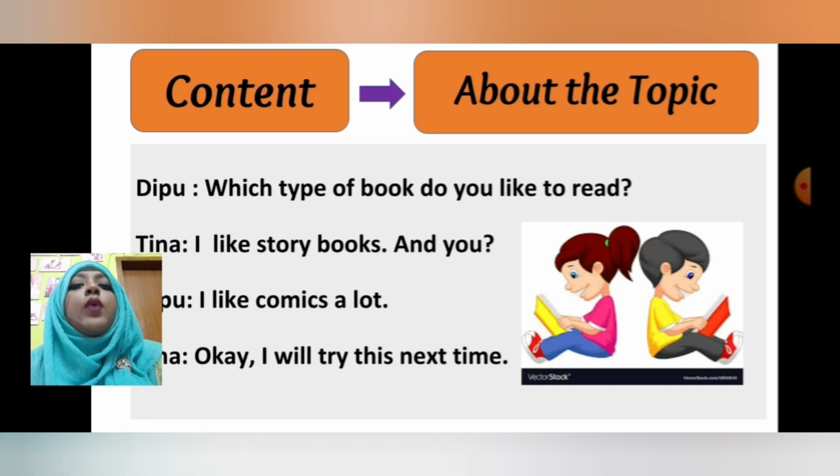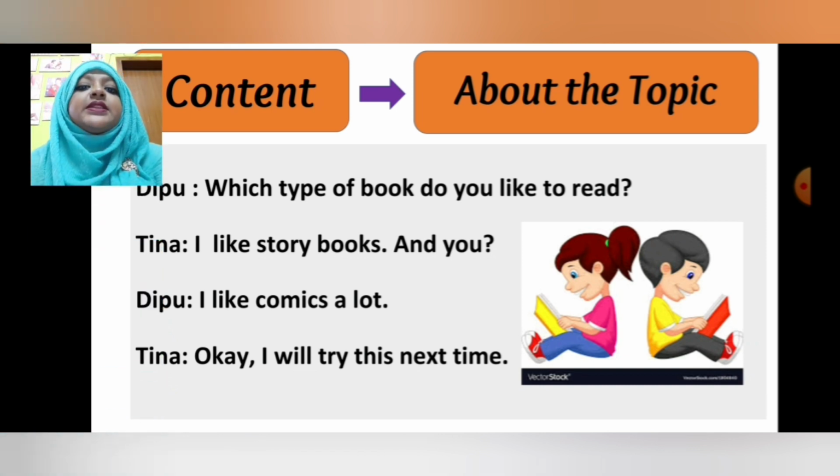Then content. What is content? So here you can see that there is one speech between Deepu and Tina. So let's see what is here. Which type of book do you like to read? Deepu is asking Tina. So Tina is saying, I like storybooks. And you? Deepu is saying, I like comics a lot. Then Tina is saying, okay, I'll try this next time. So they are having conversation with each other about a book. This is the main part, that they are having conversation about book.